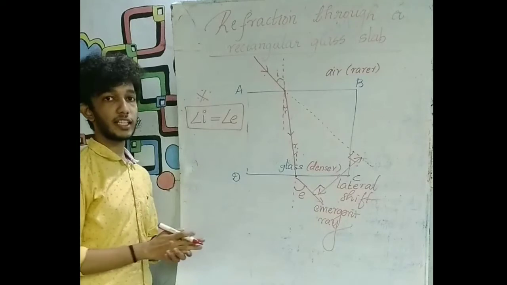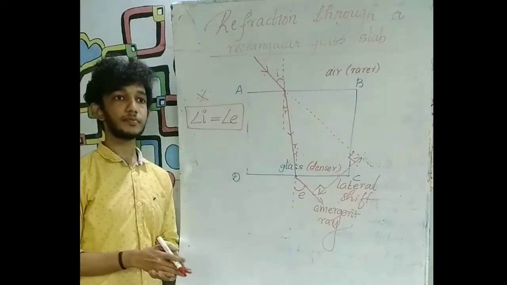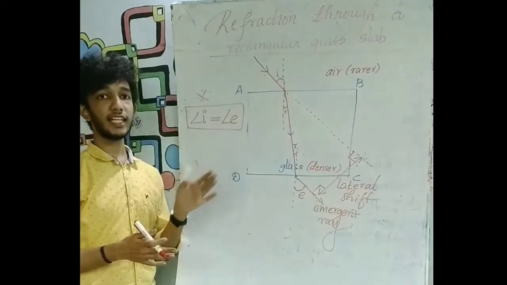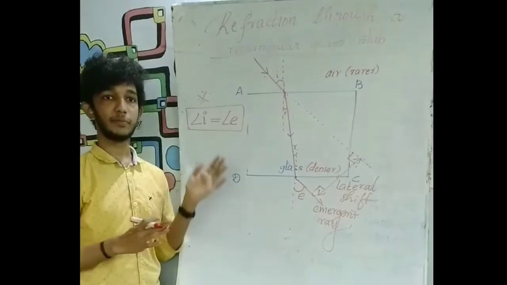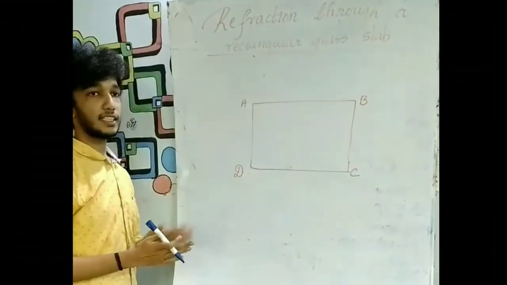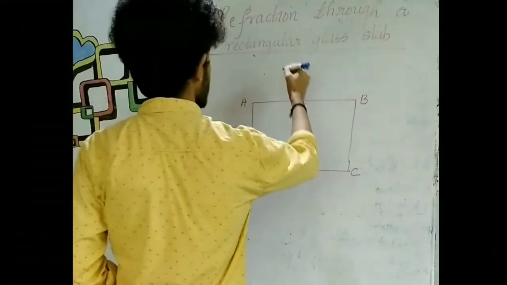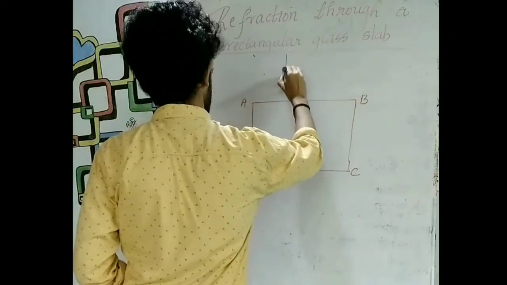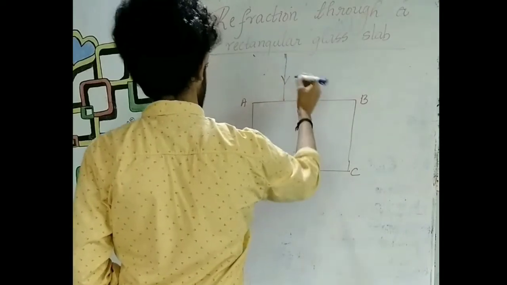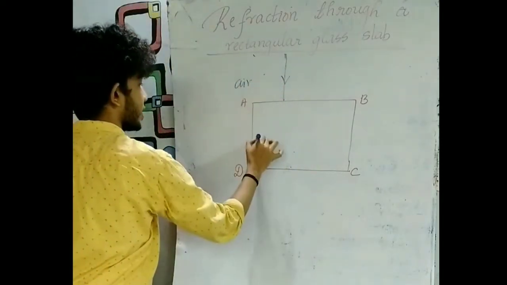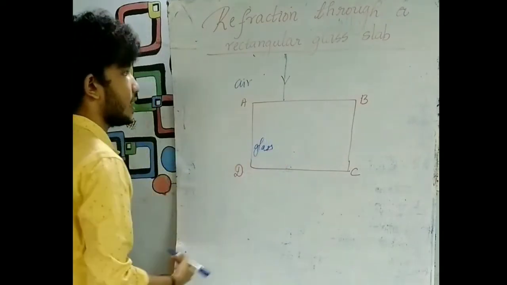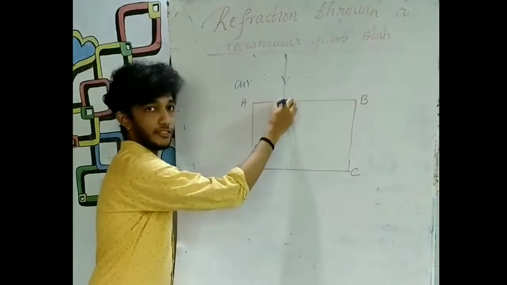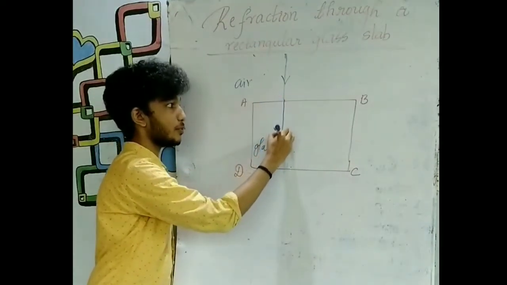So this is about the refraction at a glass slab. Now we shall be discussing the case where a ray of light is incident normally on the surface AB of a glass slab. See on the board the glass slab ABCD, and let me introduce a light ray which is perpendicular to the surface AB, perpendicular to the interface. This is air, rarer medium, and this is glass, denser medium. When it is perpendicular to the interface AB, then after refraction, the refracted ray will move perpendicularly.